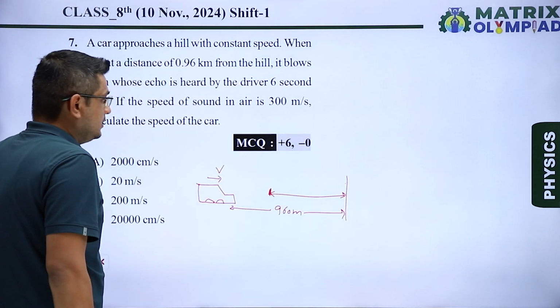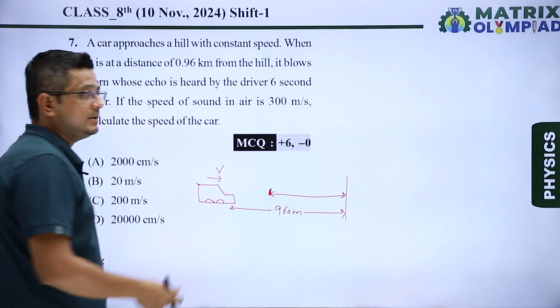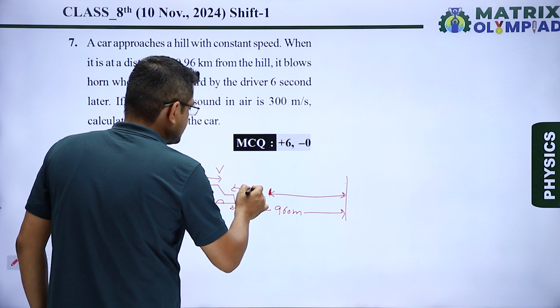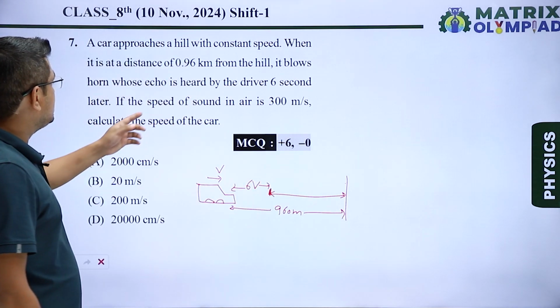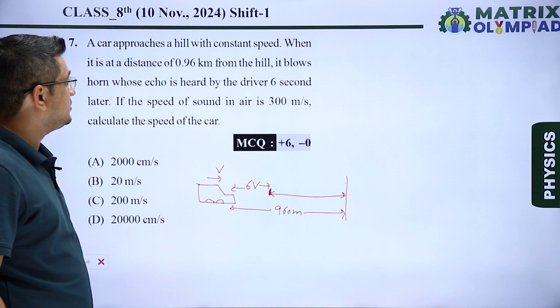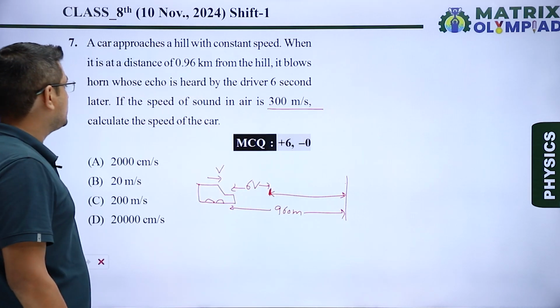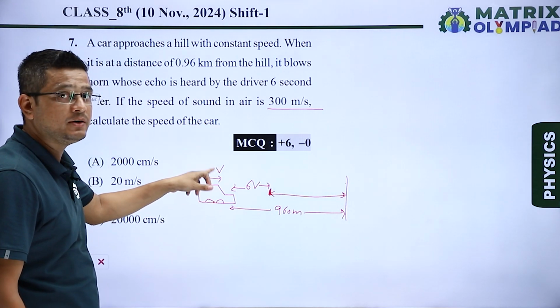Here the distance traveled in 6 seconds, we know that distance equals speed multiplied by time, so this distance traveled will be equal to 6v. Now if the speed of sound in air is given as 300 meter per second, calculate the speed of car. We have to calculate v.